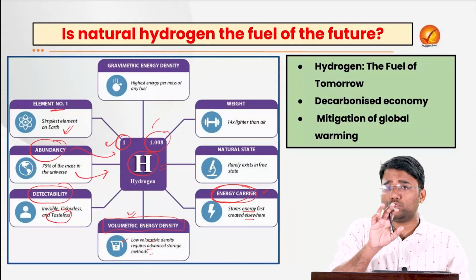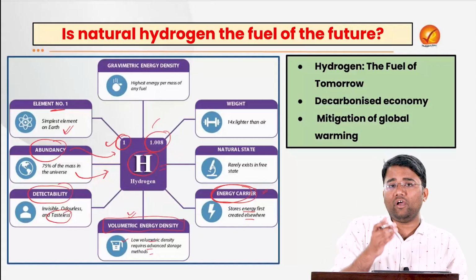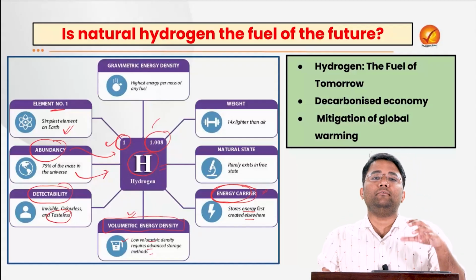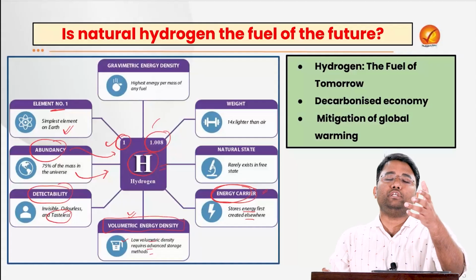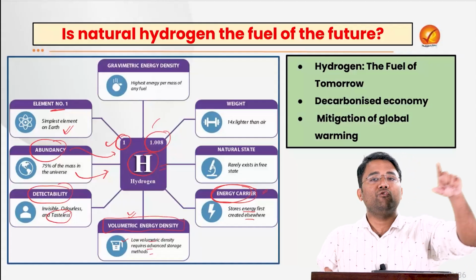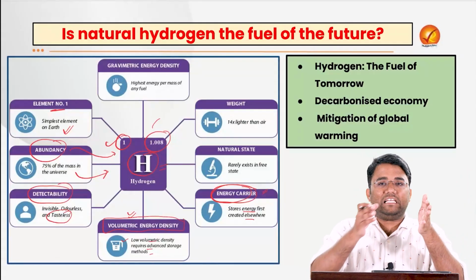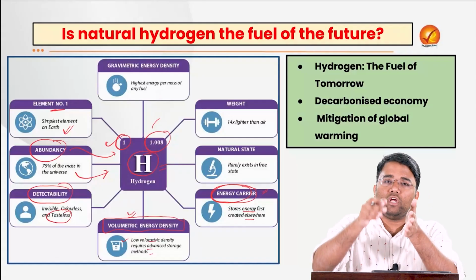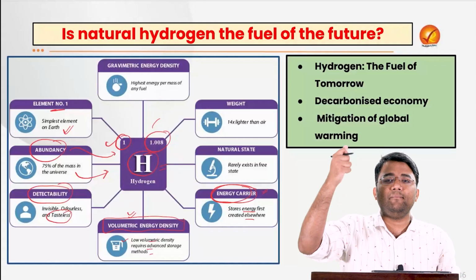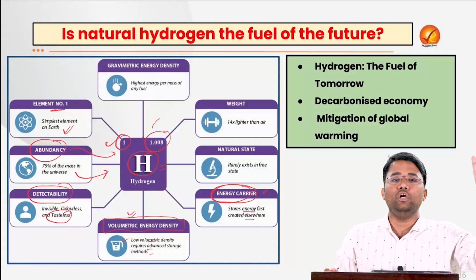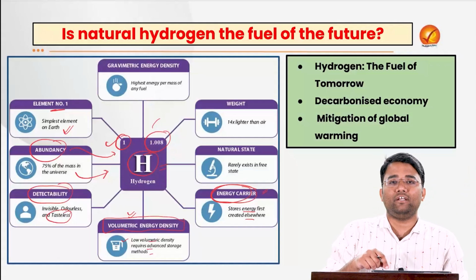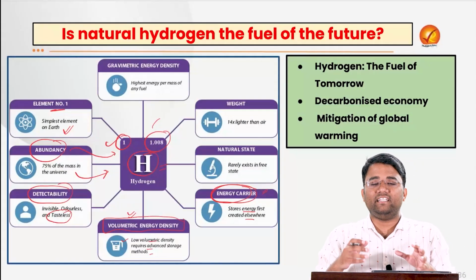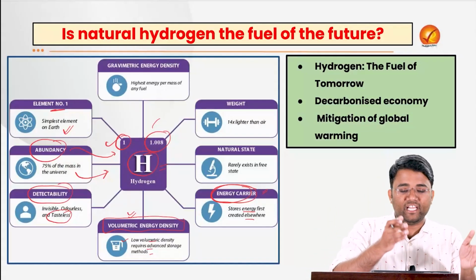For example, hydrogen is not an energy source like oil or sunlight. Instead, it is like a bucket, or like a delivery executive delivering food from the restaurant to your home. That delivery executive is not making food at home, rather he has just picked it up from the restaurant and delivered it to your home. Similar is the case with hydrogen. It is an energy carrier. It is not making energy, rather it is just transferring it.